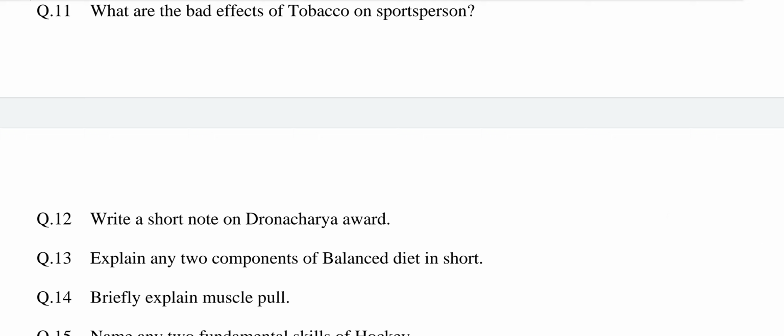This question is related to chapter number 5, Health and Family Education. The answer may be a few bad effects of tobacco on sports persons as listed below. Number 1, reduces your physical endurance. 2, feeling fatigue. 3, breathing problems. 4, heart disease. 5, blood circulation problems.